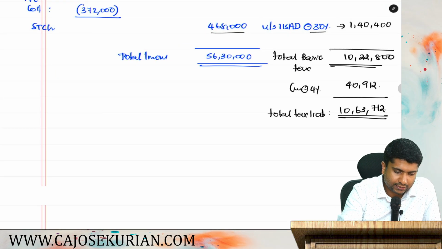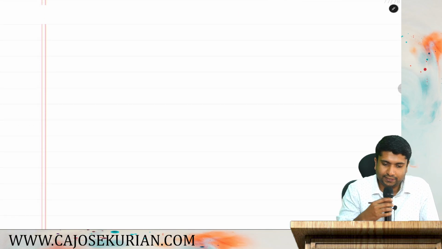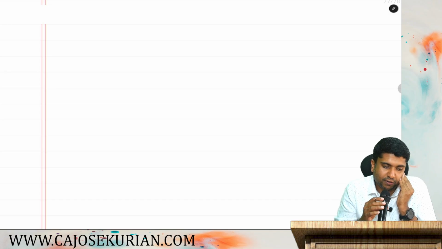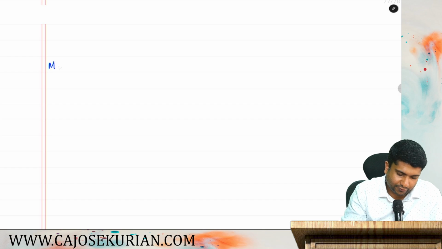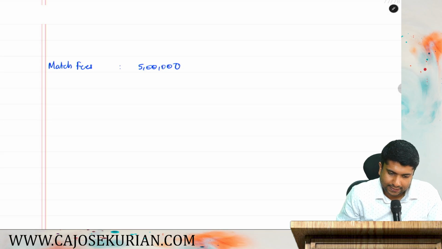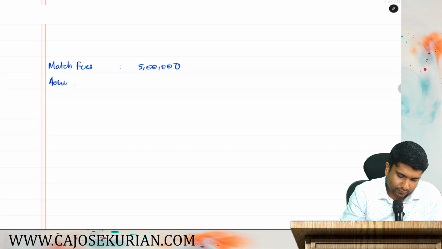Smith, a foreign national and a cricketer, came to India as a member of the Australian cricket team in the year ended 31st March 2025. So he received 5 lakhs from participation in matches in India. So match fee, we can call it as match fee. And you tell me how much is the match fee that he received? 5 lakh. Then, what is next? He also received 1 lakh from advertisement of a product on TV. So advertisement on TV is another 1 lakh.